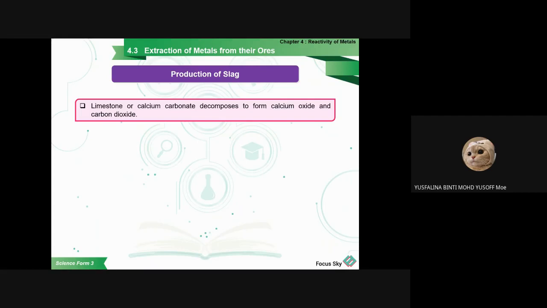The limestone, or the calcium carbonate, decomposes to form calcium oxide and carbon dioxide. So this is the equation: calcium carbonate, when heated, becomes calcium oxide and carbon dioxide.